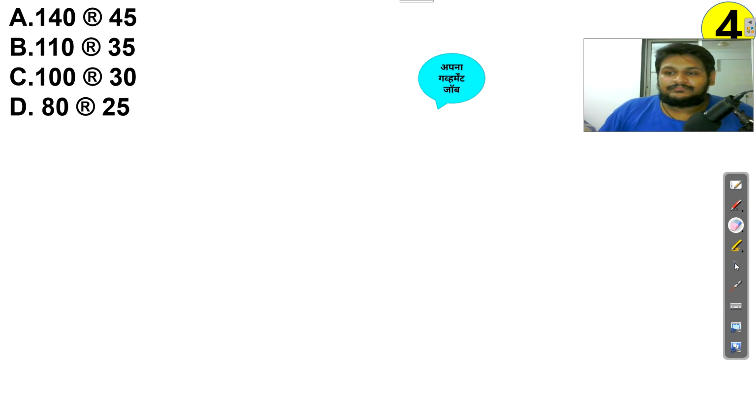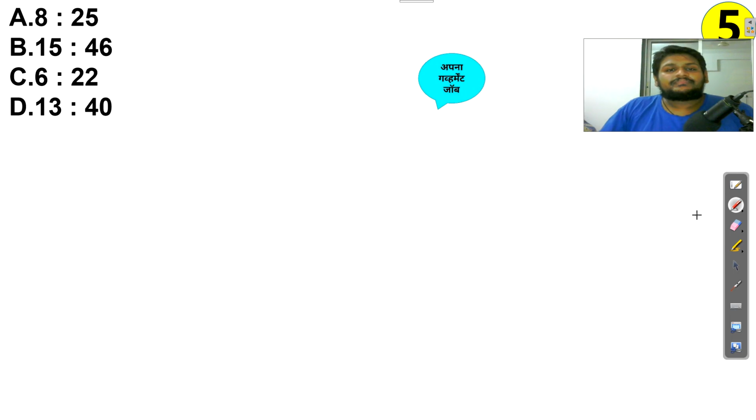Next thing, see, 8 25, 15 46, 6 22 and 13 40. Definitely the square and cube logic will fail now. Let's observe carefully what could be the logic. What I told you is that whenever there is a gap, just apply multiplication or division. Now see, 8 then 25. I know that 8 3s are 24 and then plus 1. I am trying to decode the logic; I don't know till now what the logic is.